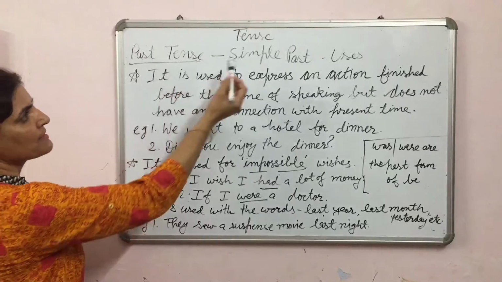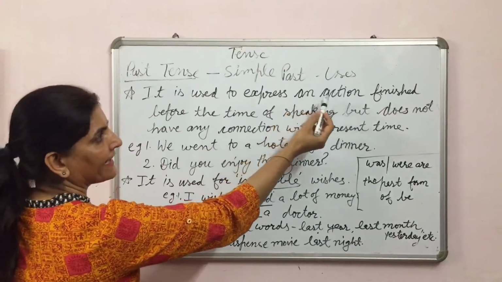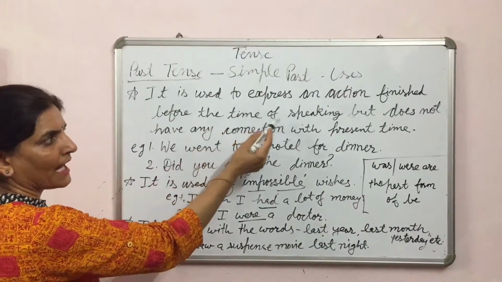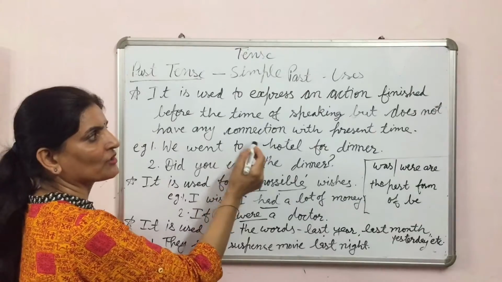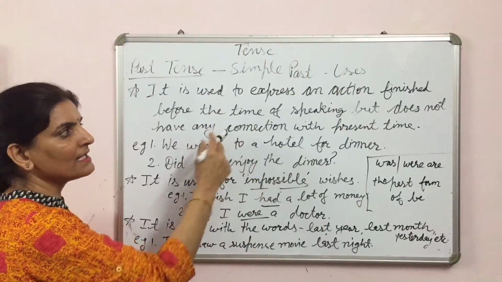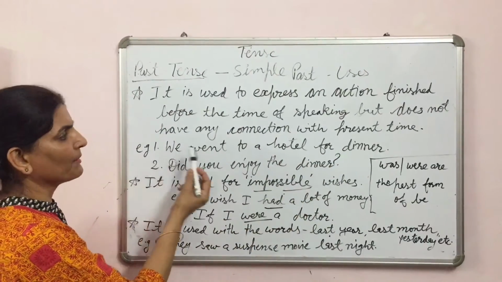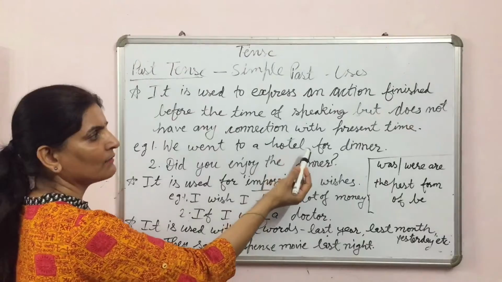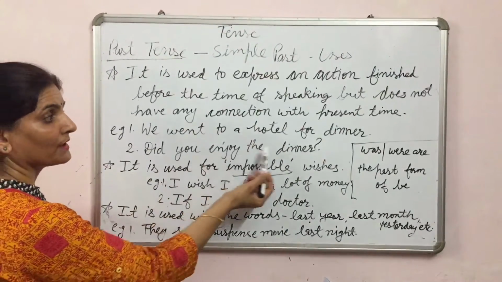Another use of simple past tense is it is used to express an action finished before the time of speaking, but does not have any connection with present. Means the connection of that action is not with present time. For example, we went to a hotel for dinner. Another example is, did you enjoy the dinner?